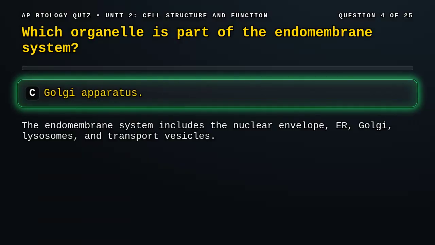Correct answer, C. The endomembrane system includes the nuclear envelope, Golgi, lysosomes, and transport vesicles. Mitochondria and chloroplasts are not part of it.